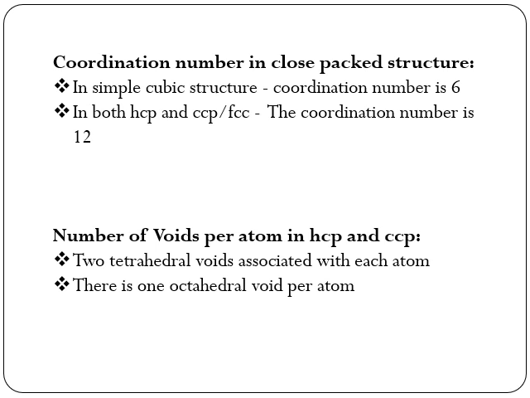Number of voids per atom in HCP and CCP. The tetrahedral and octahedral voids occur in HCP and FCC structures. There are 2 tetrahedral voids associated with each atom. The number of octahedral voids is half that of tetrahedral voids, and thus there is 1 octahedral void per atom.